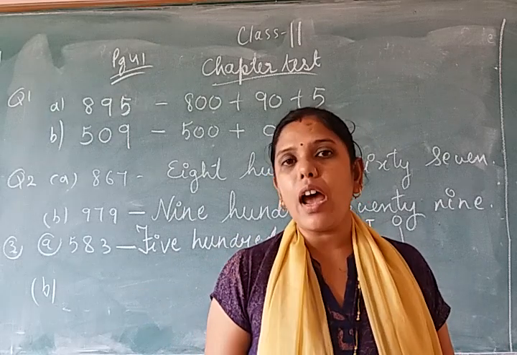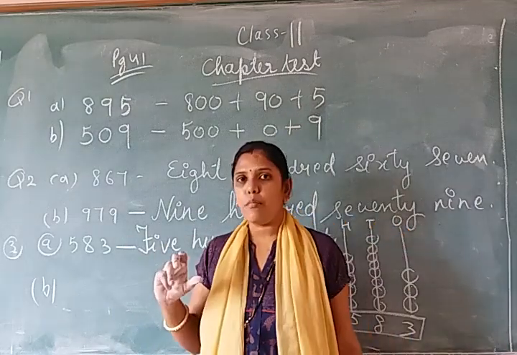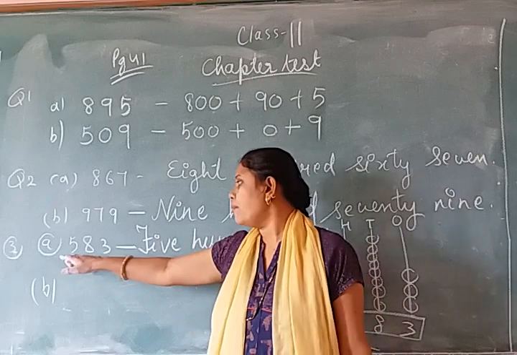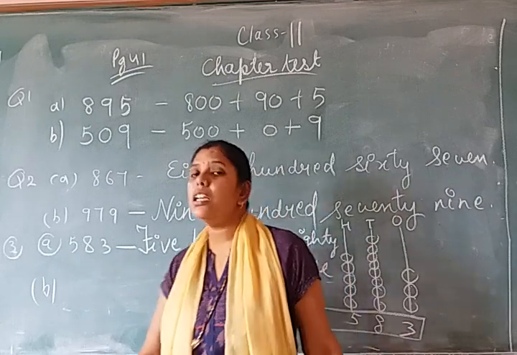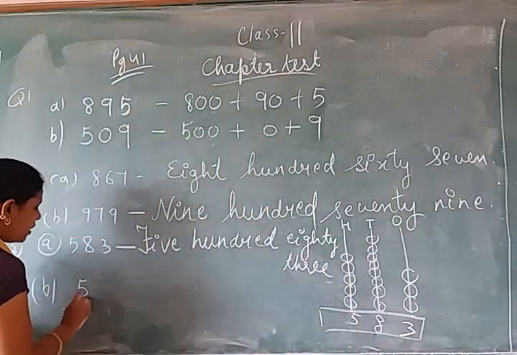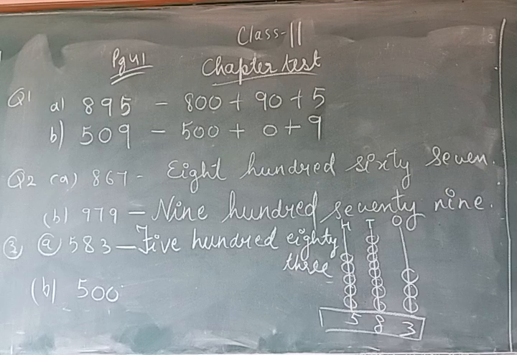Okay. Now you have to write the 100 that comes before 583. So the 100 that comes before 583 is 500. So write here 500. Write fast. Done.